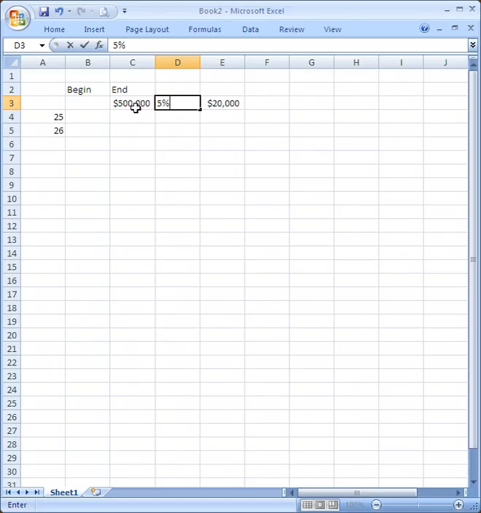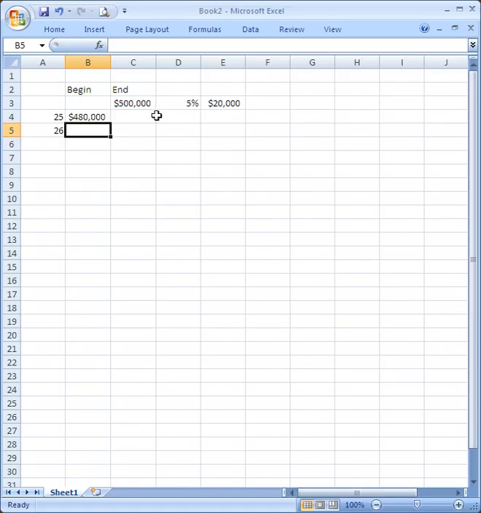Just before the state begins to pay the winner, the state has $500,000 set aside. At the beginning of each year, it subtracts $20,000 from this amount and uses it to pay the winner. If the state sets aside $500,000, then it will start the first year of payment with $480,000 left in its account. During the year, that amount will earn interest. And at the end of the year, there will be more than $480,000. The total in the account will be that plus the interest earned.